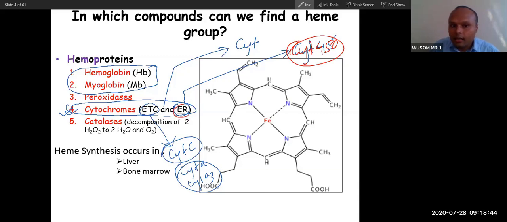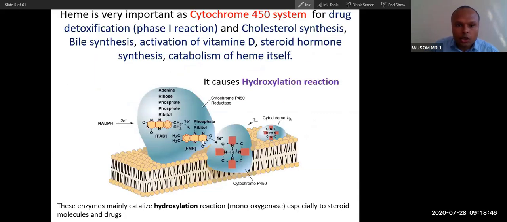This endoplasmic reticular enzyme participates in metabolism of drugs, and detoxification of various toxic materials that you eat every day in your food. So this is a very important heme containing enzyme present in the endoplasmic reticulum, and it plays a crucial role in drug metabolism.